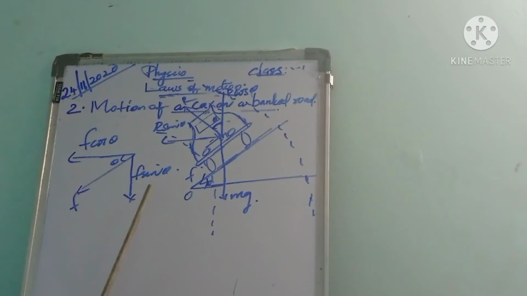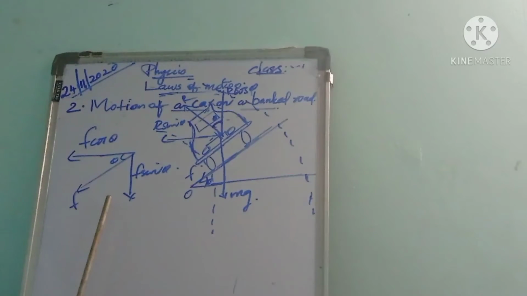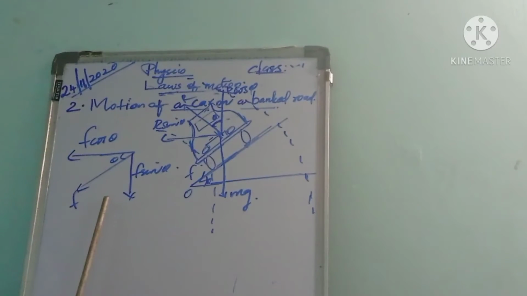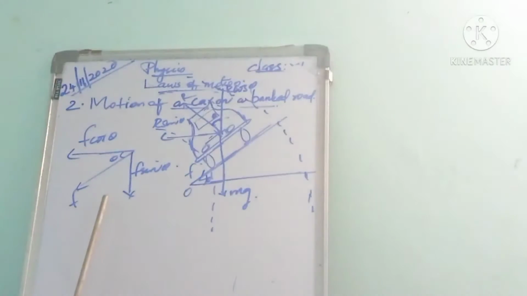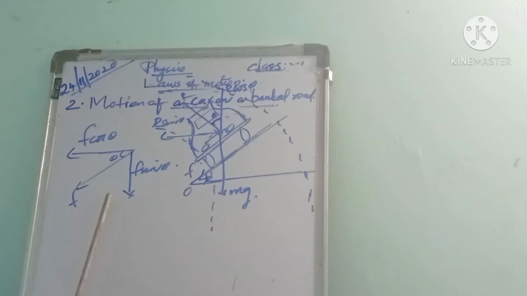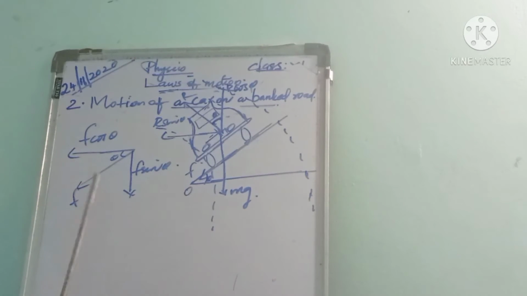The next topic is the motion of a car on a banked road. In order to avoid the skidding of a vehicle on a curved road, the outer edge of the road is raised above the inner edge.